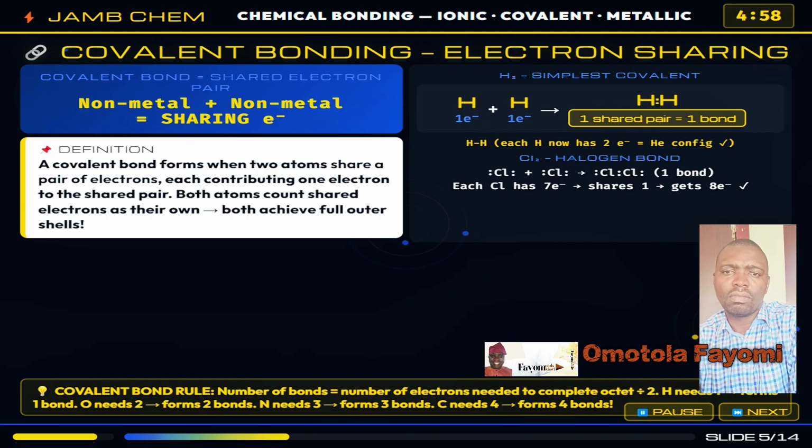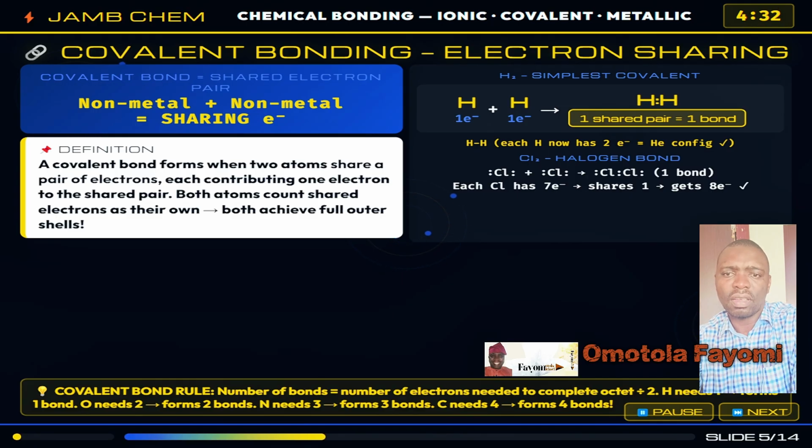Covalent bonding, the most common type of bonding in the entire universe. When 2 non-metal atoms meet, neither wants to give electrons to the other. They are both electron hungry, so they do something brilliant. They share. A covalent bond is a shared pair of electrons with each atom contributing 1 electron to the pair. Both atoms will then count the shared electrons as their own, and both achieve full outer shells.